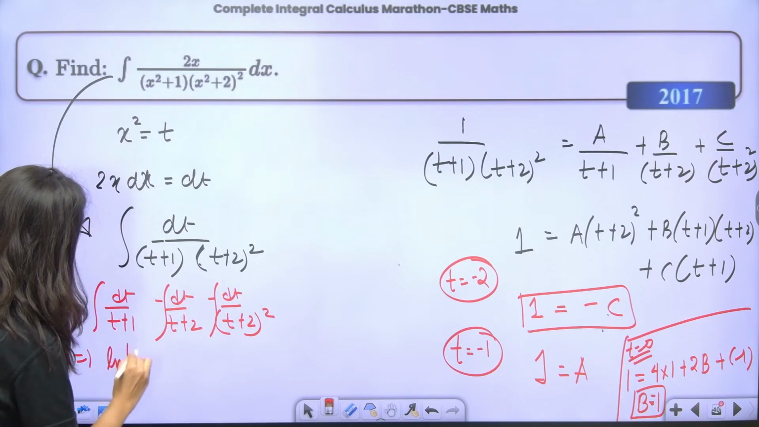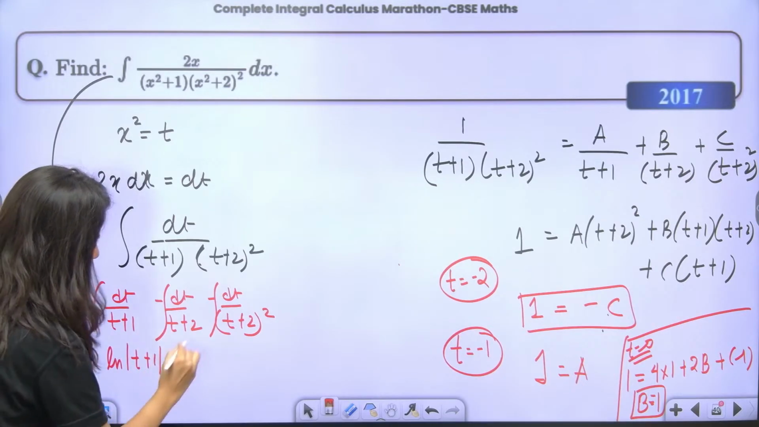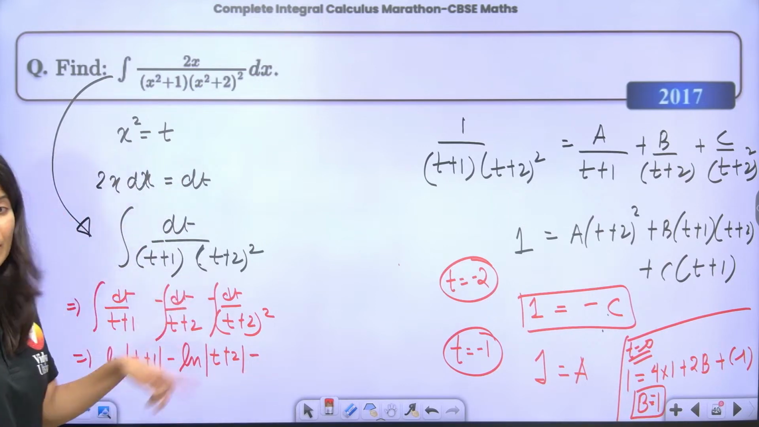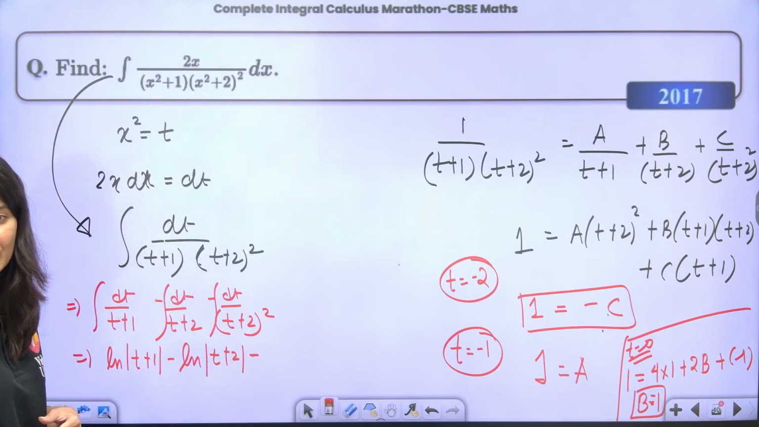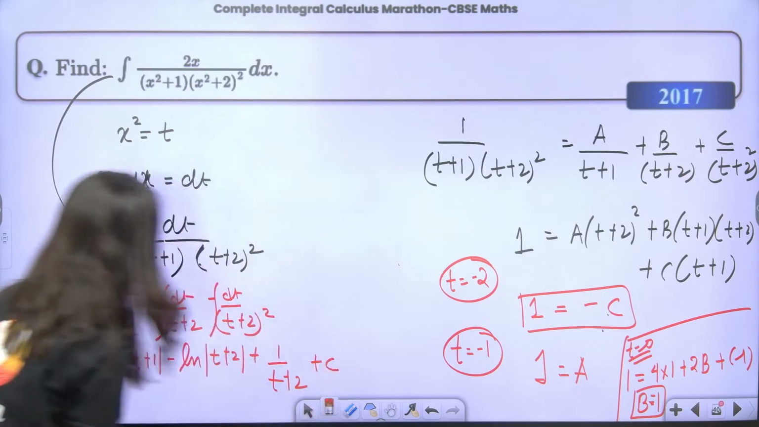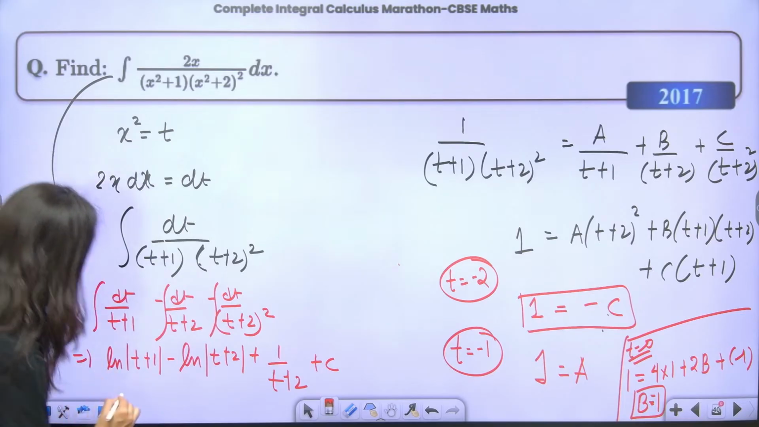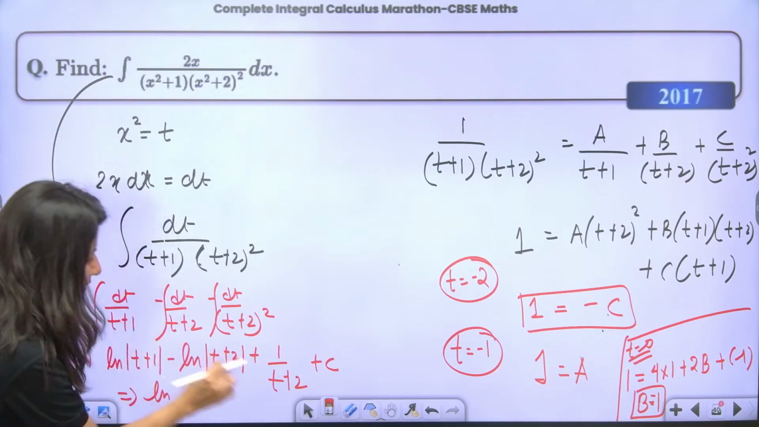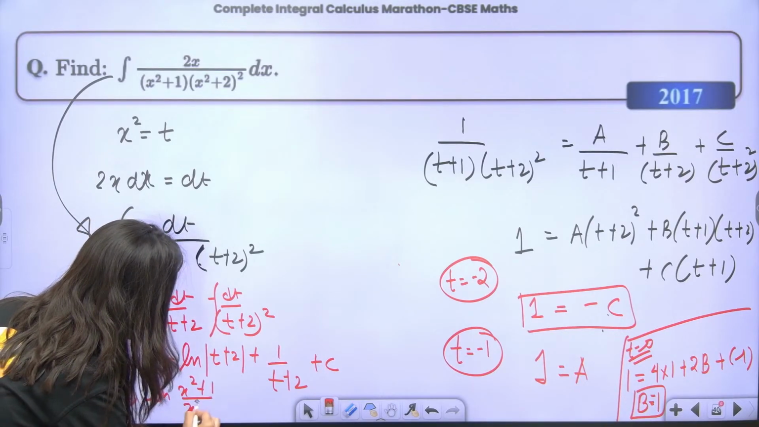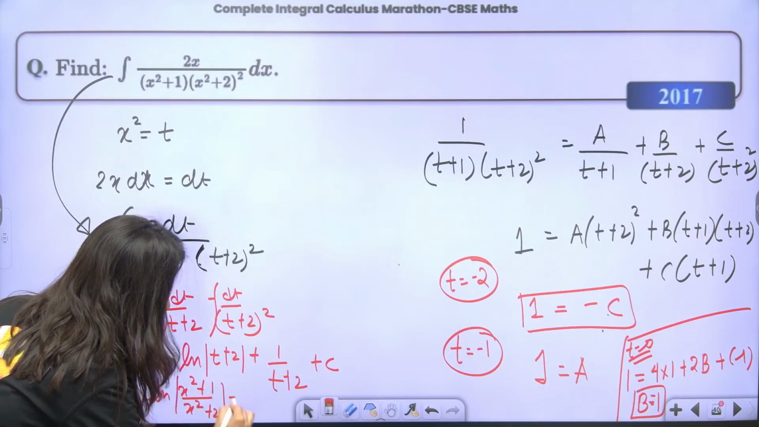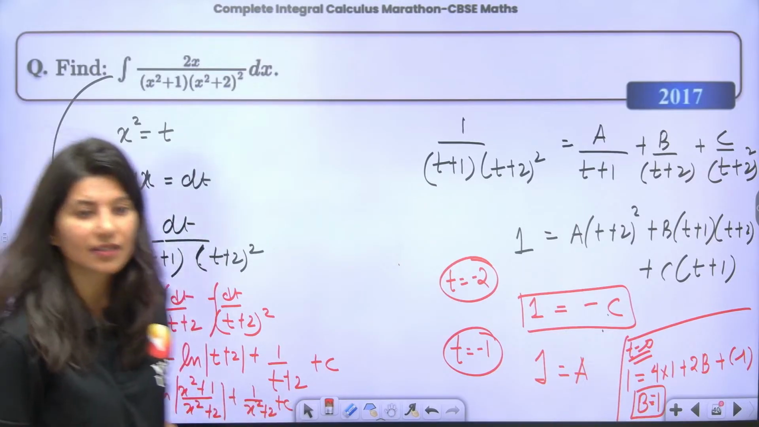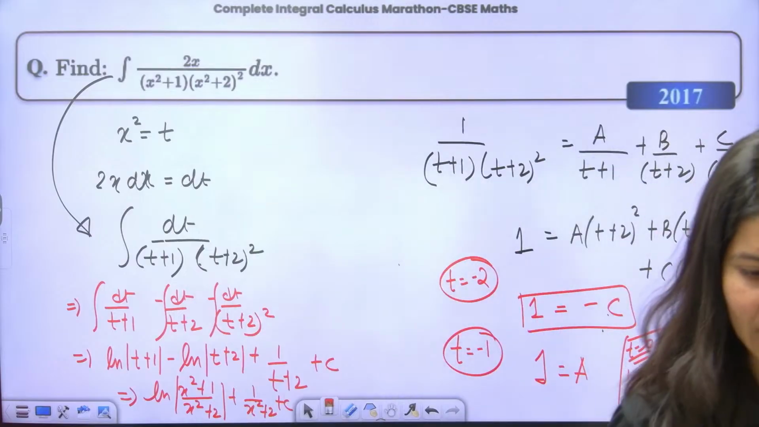Log of mod of t plus 1 minus log of mod of t plus 2, minus, now minus 1 upon x square integration of this will be plus 1 upon t plus 2 plus constant. Okay, so this is what your answer will be. Now this is going to be log of t plus 1 upon t plus 2. T is what? X square. So x square plus 1 upon x square plus 2 plus 1 upon x square plus 2 plus constant. This is the final answer, the last step. Last step will be the final answer.